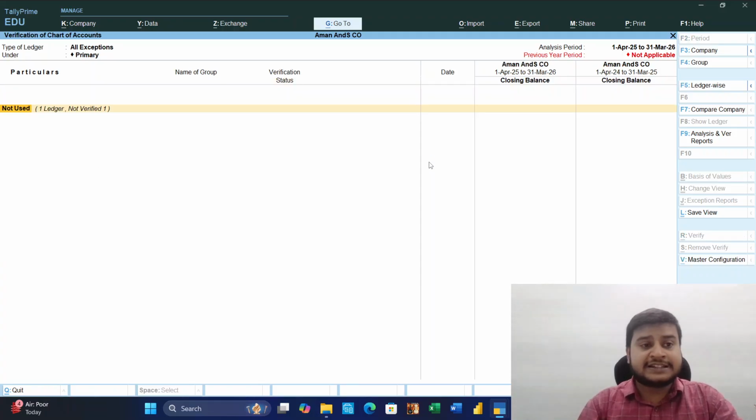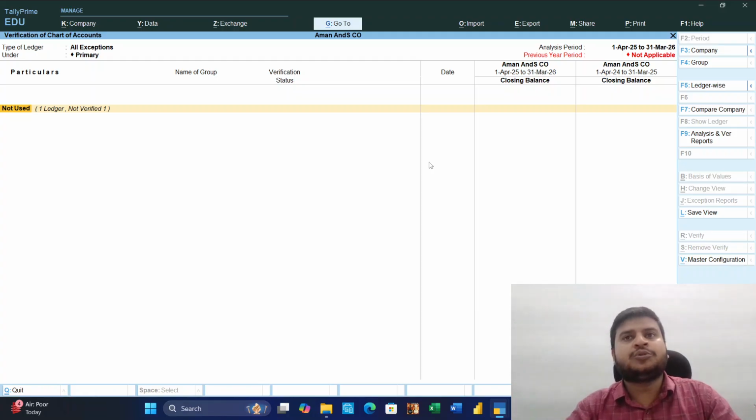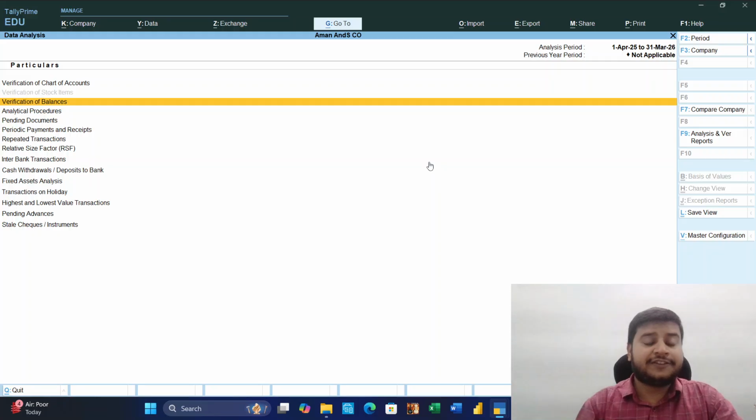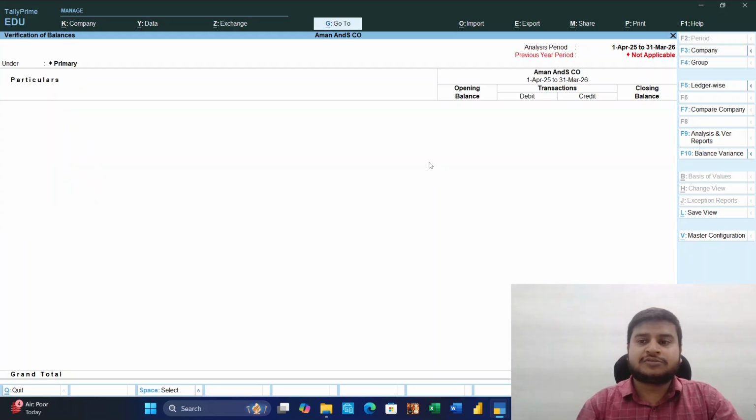So there may be chances that previously it was done not to tamper, or there may be some negative intention behind it. But now they have created a ledger to regulate or to simplify the transaction. So then verification of balance, it is also important.